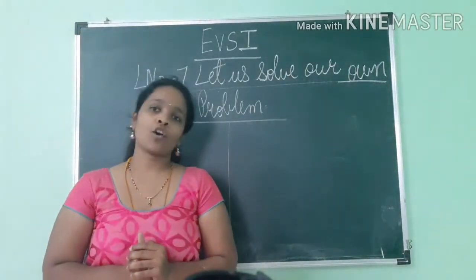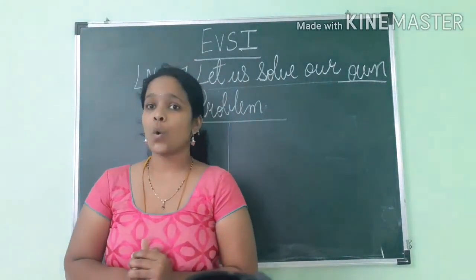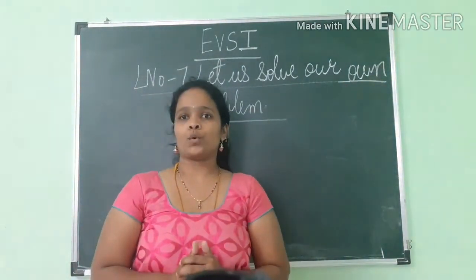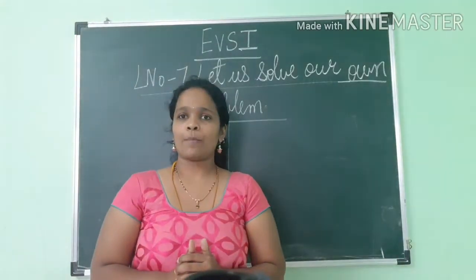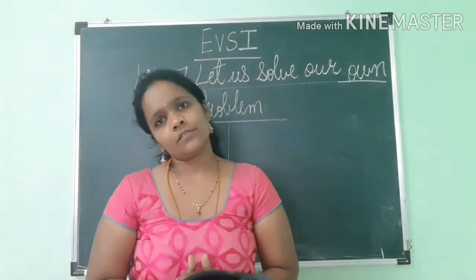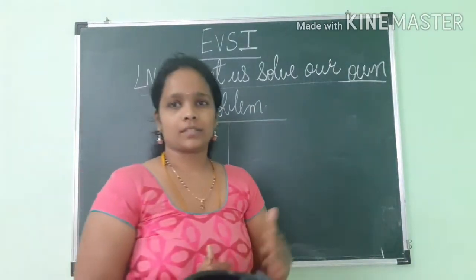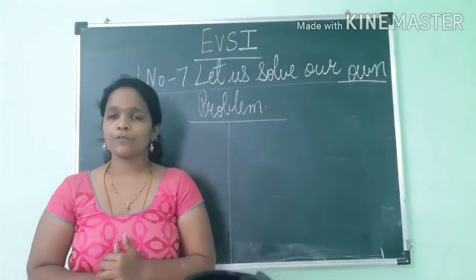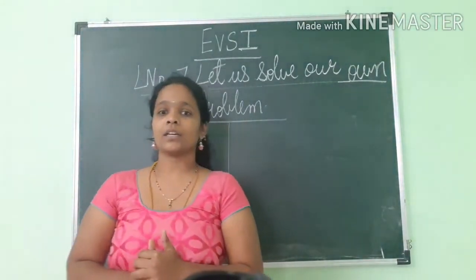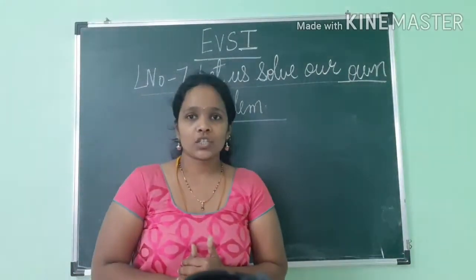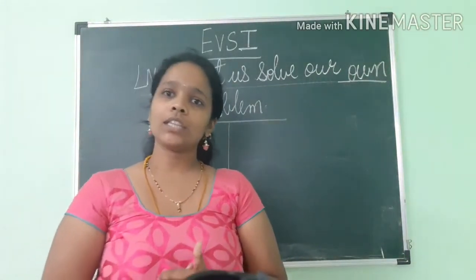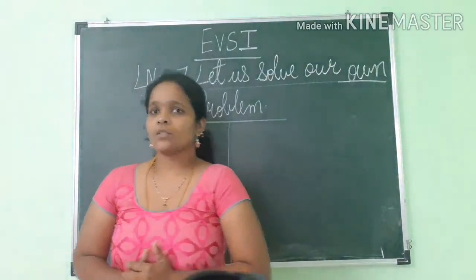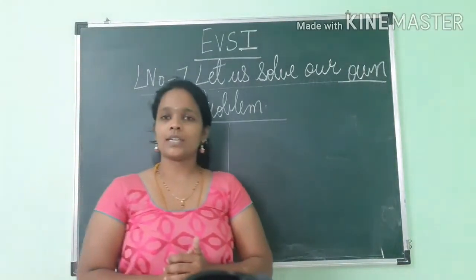And a problem cannot be solved by us alone. For solving the problem, we require the support of our friends, of our family members, and our teachers also can solve our problem, or anyone can solve our problem. But for solving the problem, we require the support and cooperation from everyone. Then only the problem can be solved. So today let us start with the explanation part of this lesson.